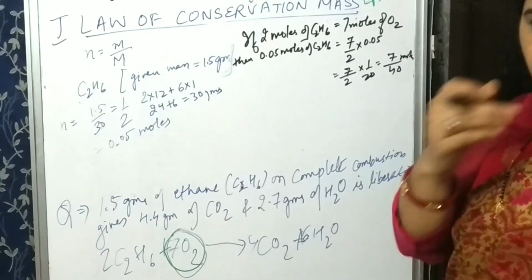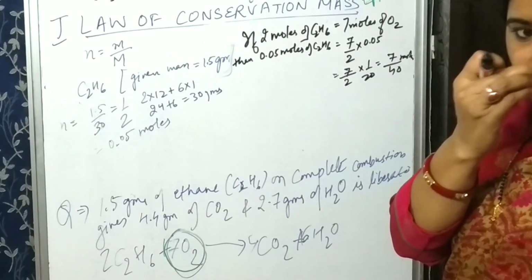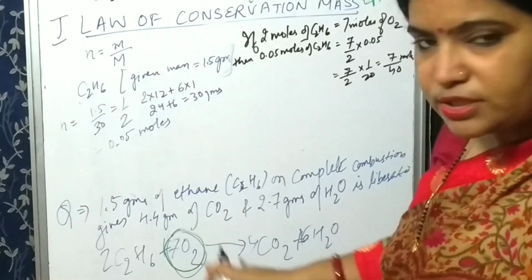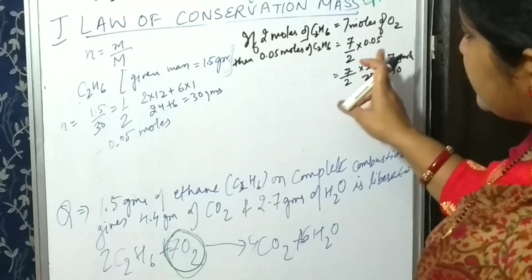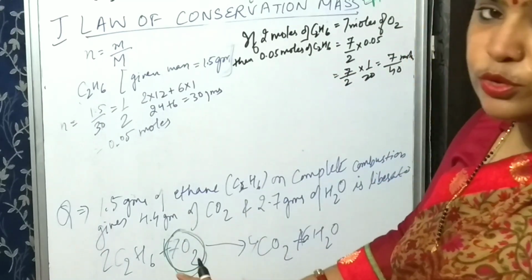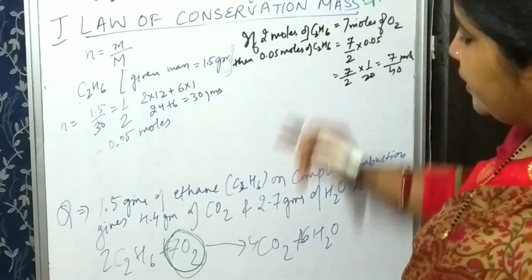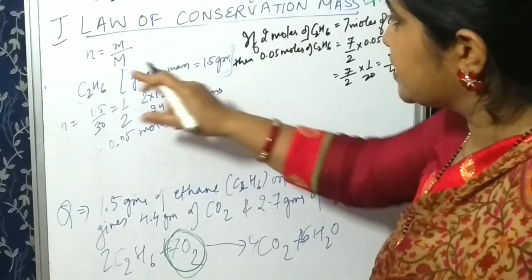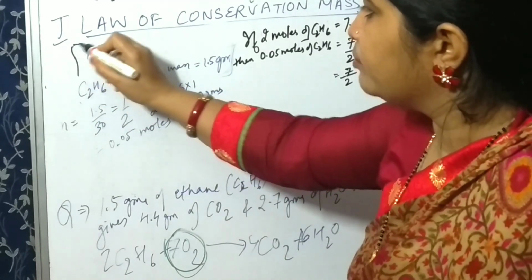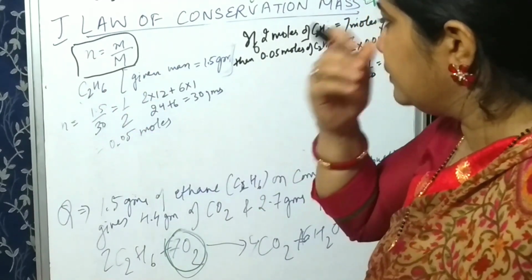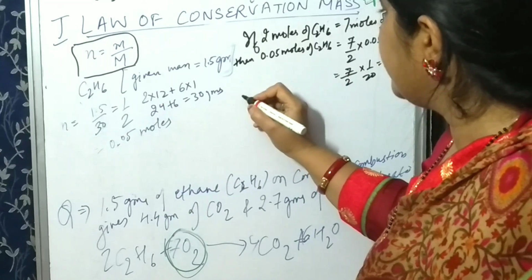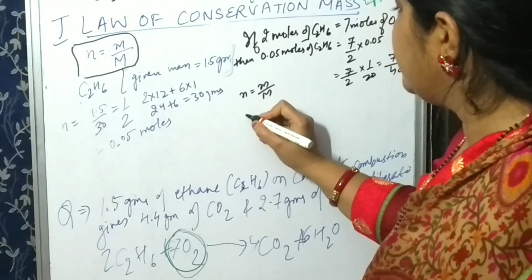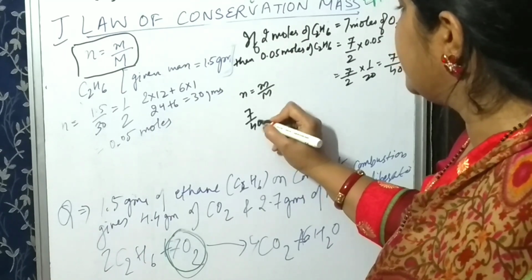So now mass of oxygen, how you will calculate? See, this is the number of moles of oxygen we have got. So by calculating this, we can also calculate the mass of O2, which combines with ethane to produce CO2 and H2O. So how you will calculate mass? Again you will apply this formula. Number of moles equals given mass by molar mass. So here N will be equal to small m by capital M. N you are knowing, it is 7 by 40.